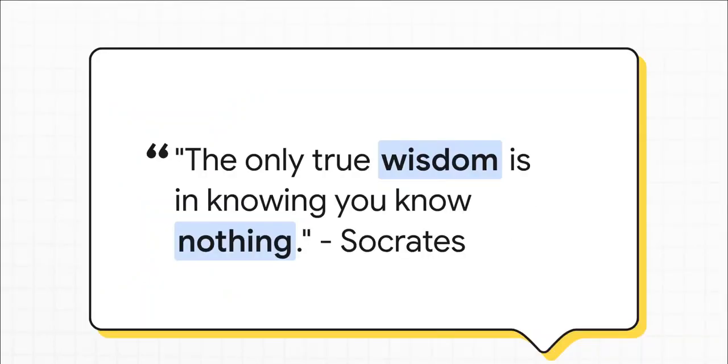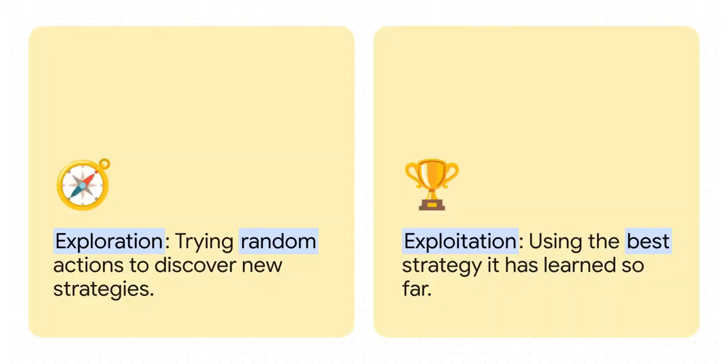It knows that it knows nothing. For real. Its first actions are completely random. It's just flailing around in the dark, trying stuff to see what sticks. This brings up a classic problem in AI, the exploration versus exploitation dilemma. Think about it. Should the AI explore by trying random things, which is risky but might lead to discovering a brilliant new strategy? Or should it exploit the best strategy it already knows to maximize its current profits?